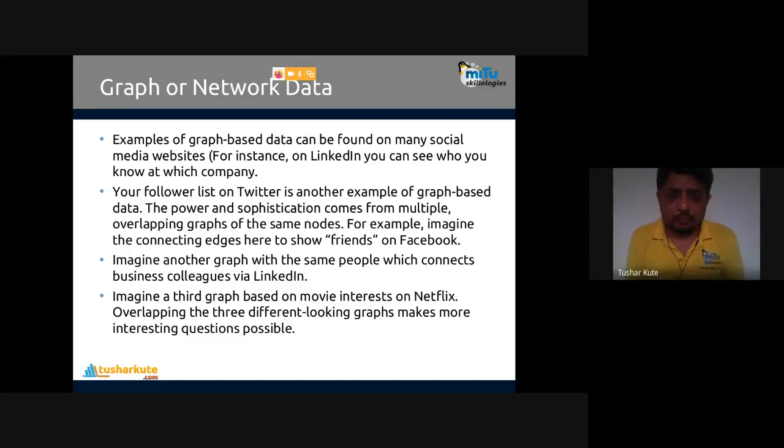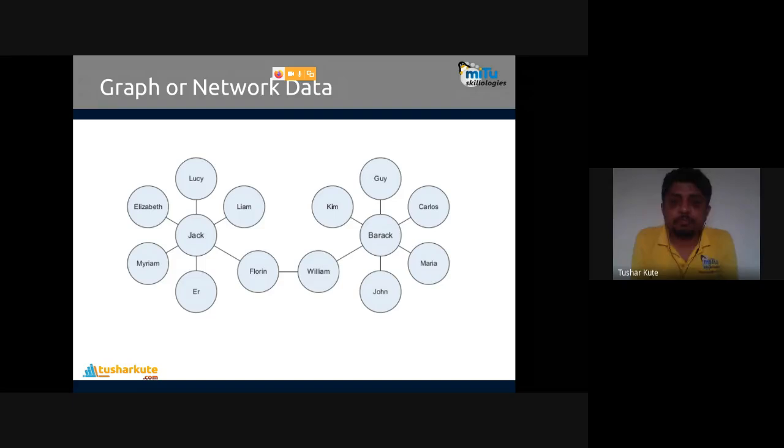Overlapping these three different-looking graphs makes more interesting questions possible. See this one. A set of people, another set of people, and they are connected by Florine and Williams. So they have a common interest in that. When common interests are there, we can have access. So Jack can access Barack because this flow is there. He's a friend of it, it is a friend of it, and this is what is connected so that we can flow. So we can have a suggestion from Barack to all of them, or Guy to this. So we can see Guy is a friend of Barack.